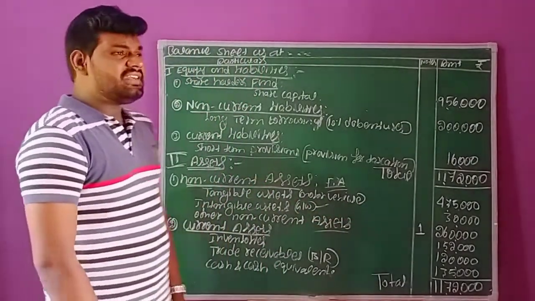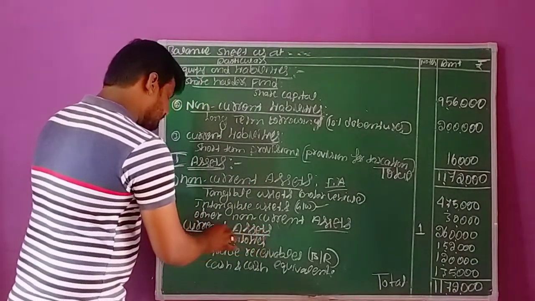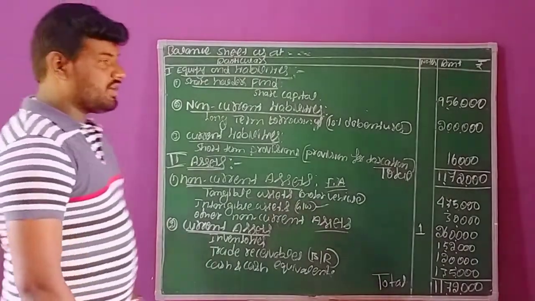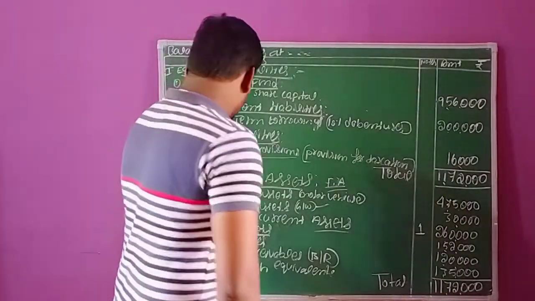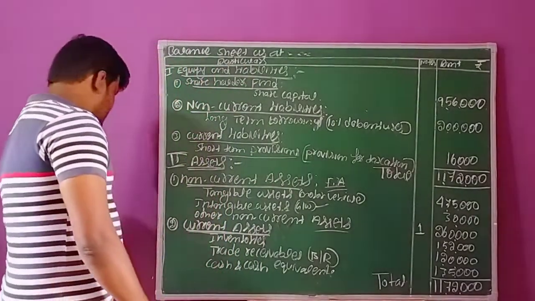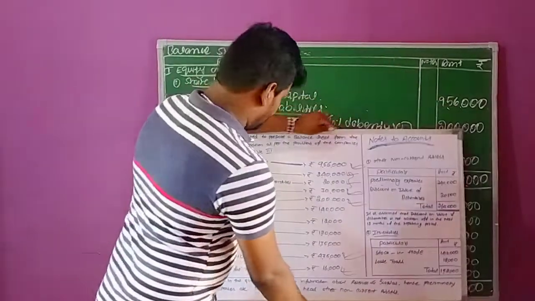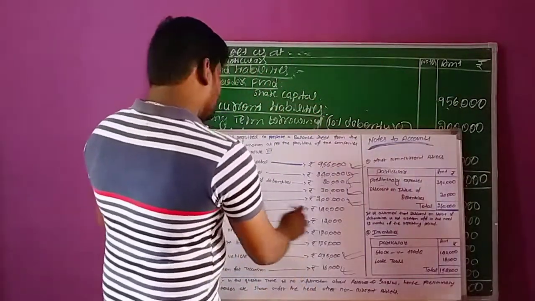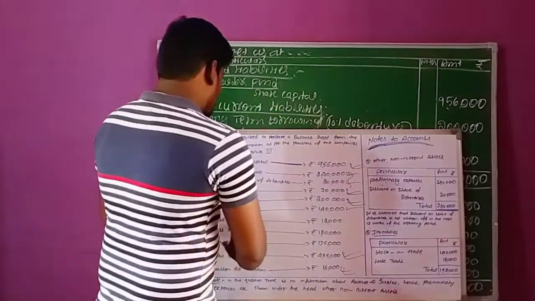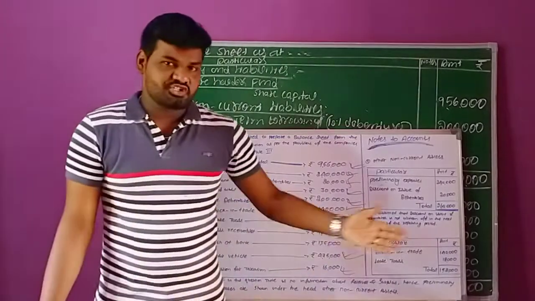The next headline related to assets is current assets. Current assets are those assets which are recoverable within 12 months, right? For current assets, there are a few transactions. Stock in trade as well as loose tools are both related to inventories. Inventory is nothing but stock.